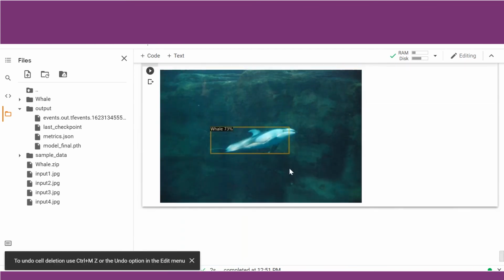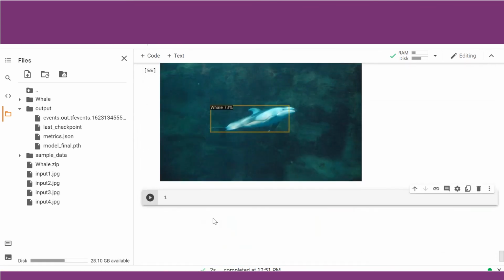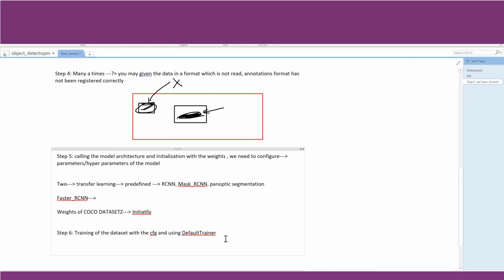Let us now do what we need to do as a data scientist, that is evaluate the performance of our model. This is important. Why? We may create new models, but we need to have a documentation of how our model was trained before. So evaluating the trained custom model. That is the step we need to do before training another model.